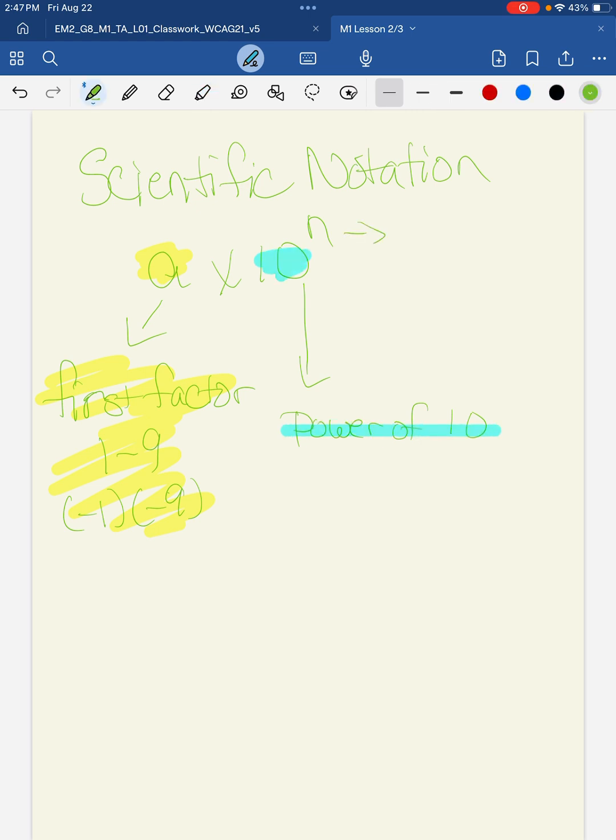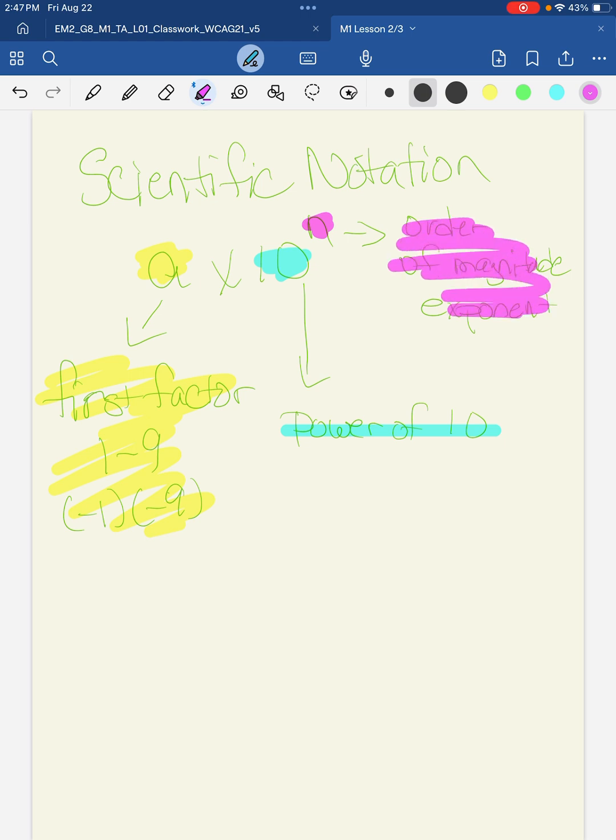And then we have an order of magnitude, or an exponent. And we're going to highlight those another color because that all goes together. You could put this in the back of your notebook with your anchor charts for scientific notation.